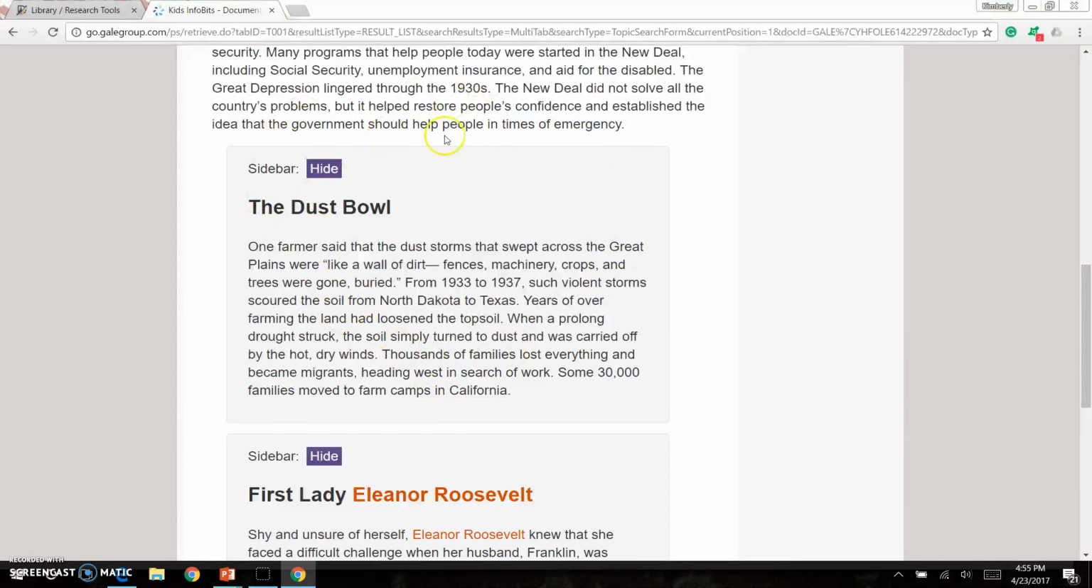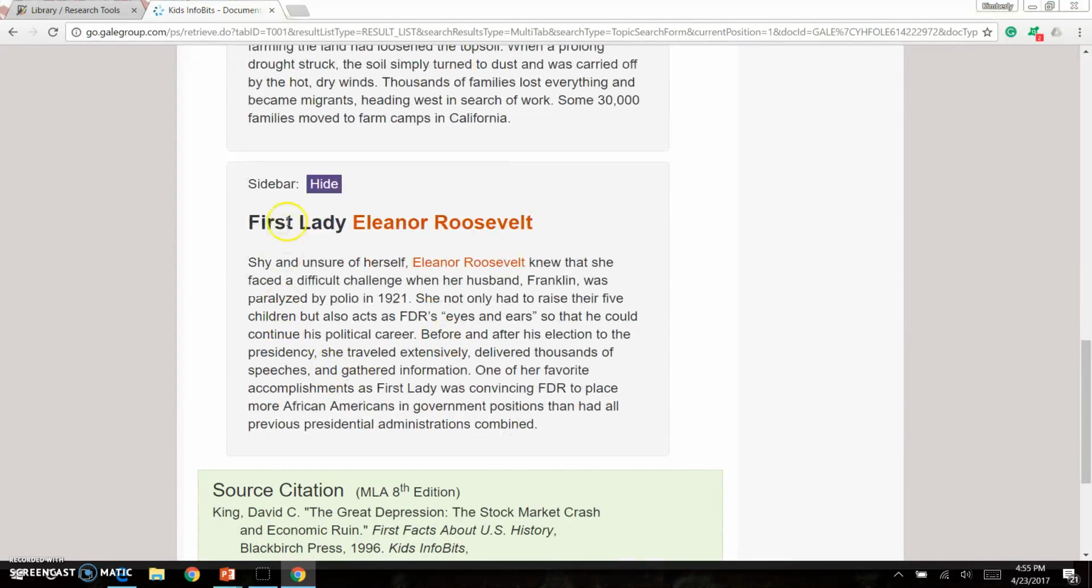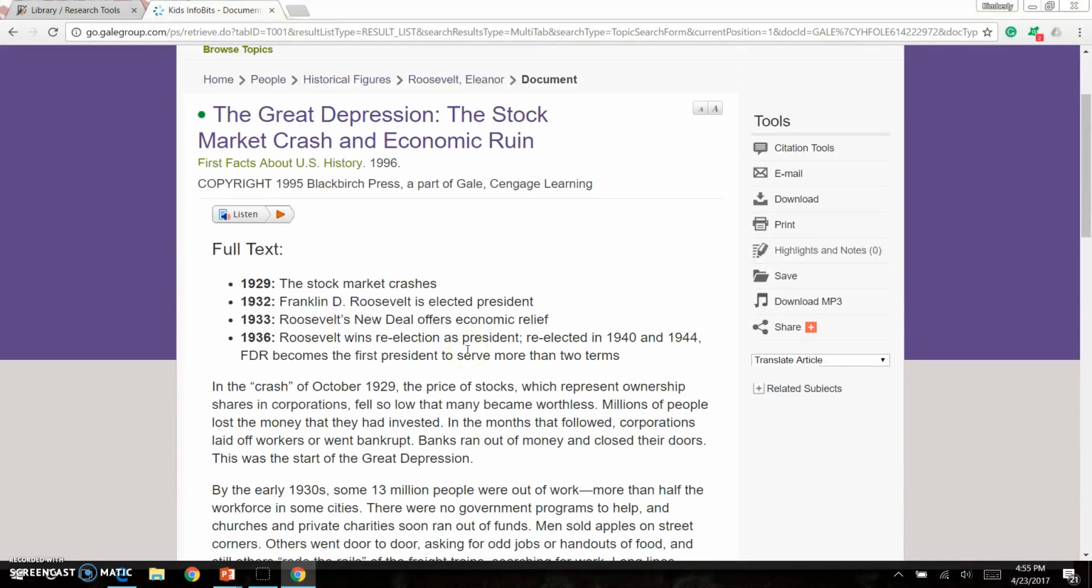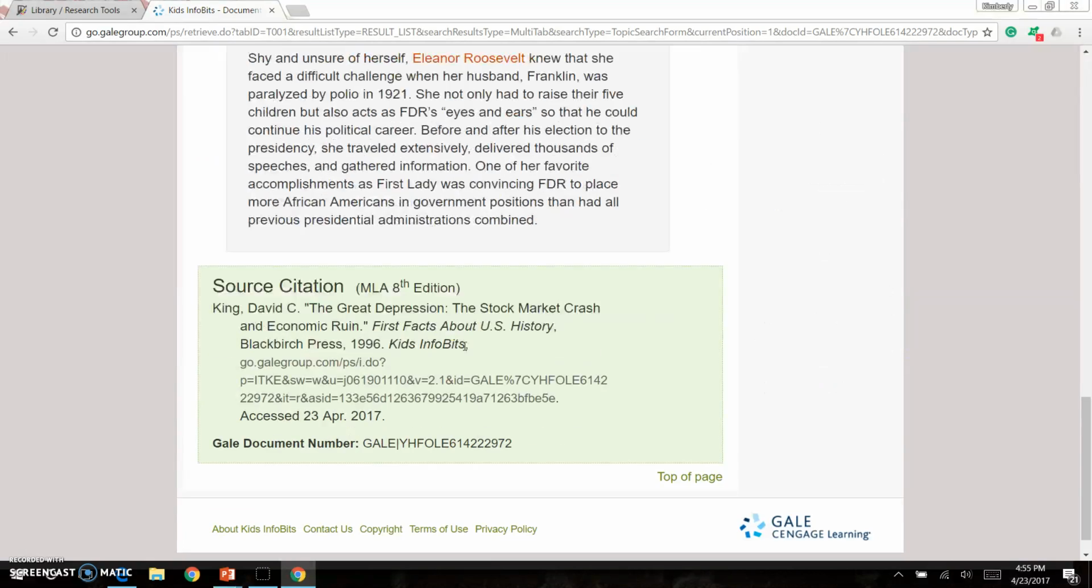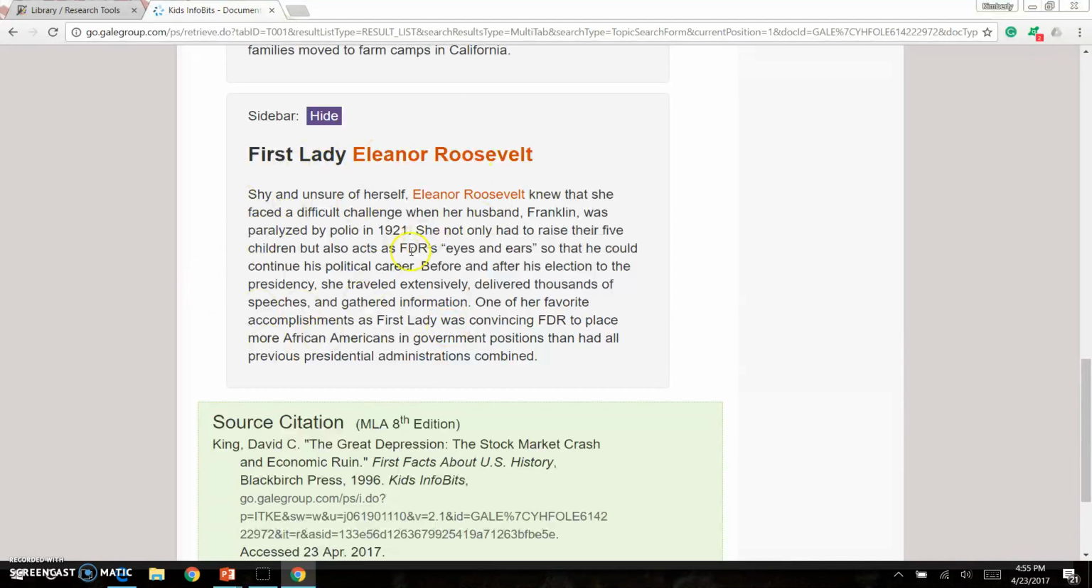It also has little sidebars about the Dust Bowl, and one of the sidebars in this book about the stock market is about Eleanor Roosevelt. So I can tell that the whole book was not about her. She was just one box in a sidebar.